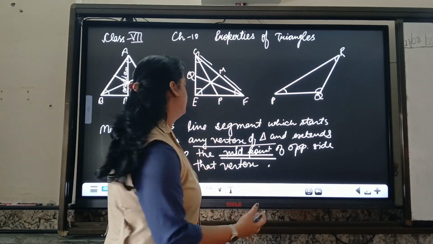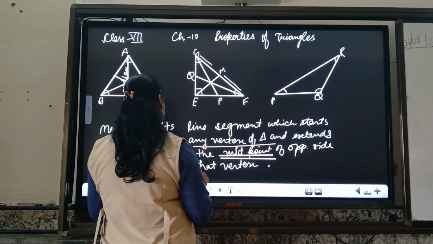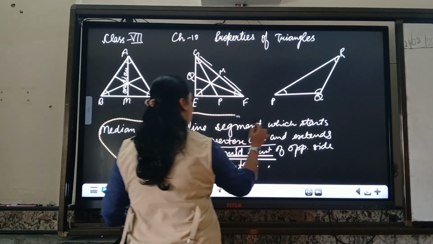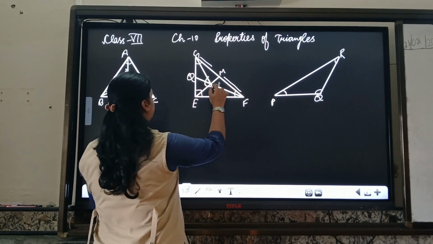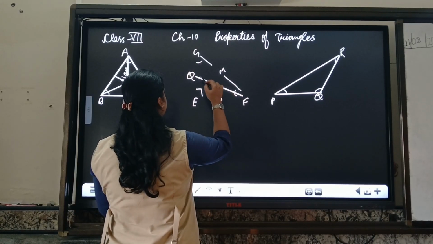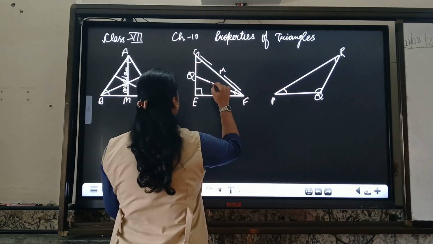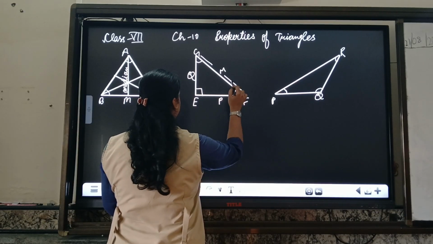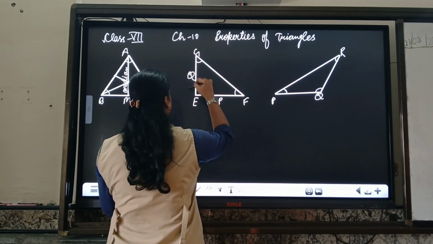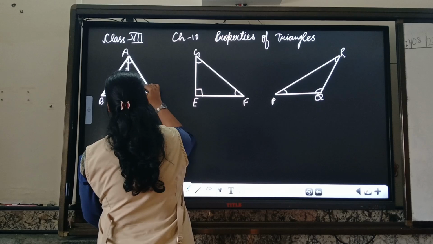What is altitude? Altitude stands for a line segment which drops at 90 degrees. I am erasing all the line segments which I have drawn earlier.